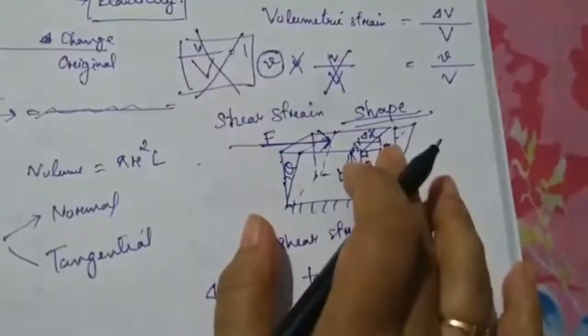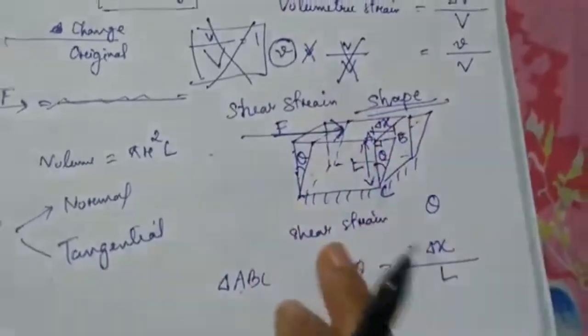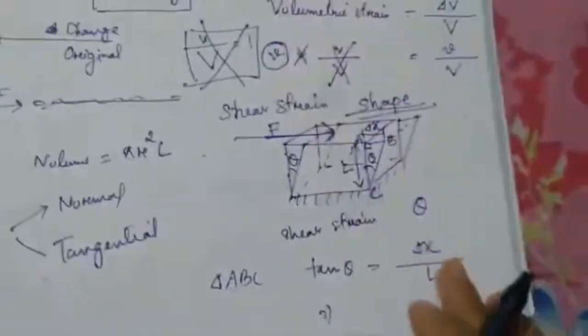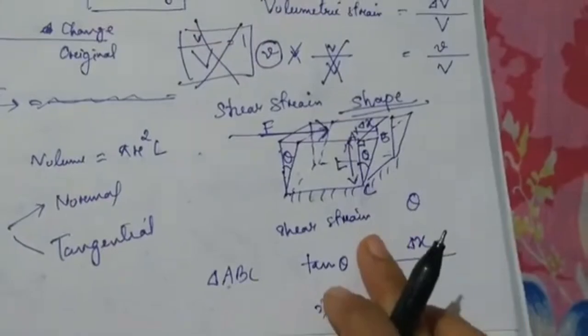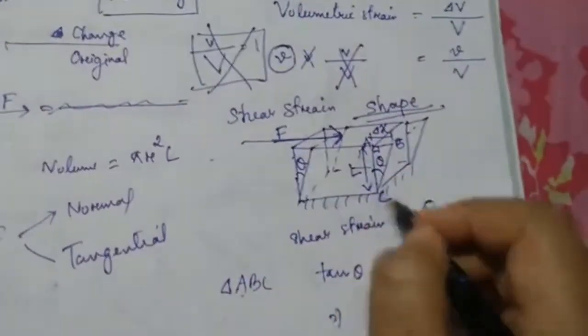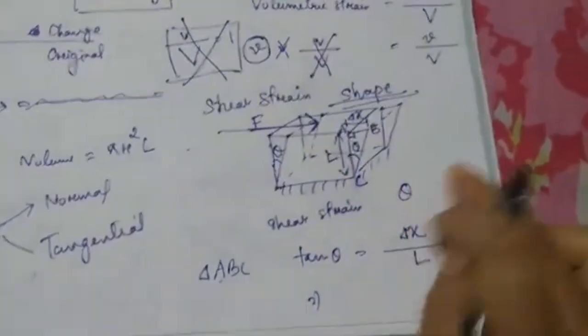Suppose that you have a steel cube. Do you think that you can stretch it that much? You can strain it that much? No, the strain will be so less that the angle is supposed to be very, very small. You can't even see it with naked eyes. You will have to take a microscope, a traveling microscope type of thing, then only you can calculate this. And this will be like 1 degree or 0.5 degrees, so less.